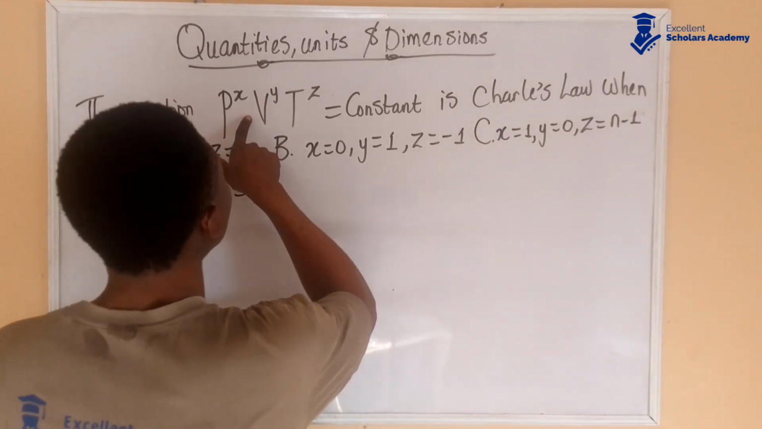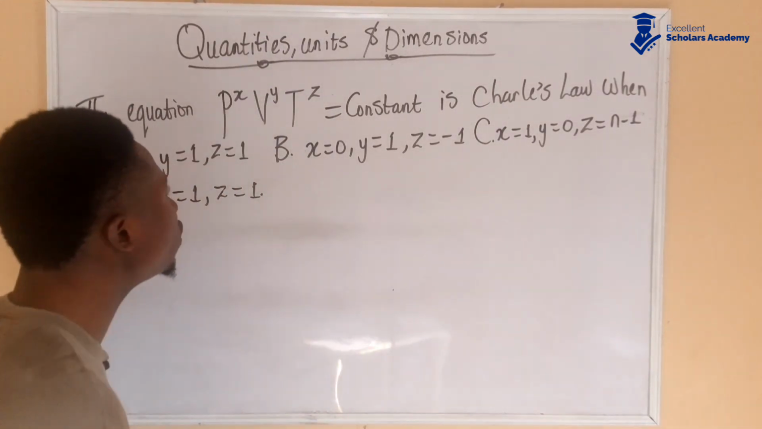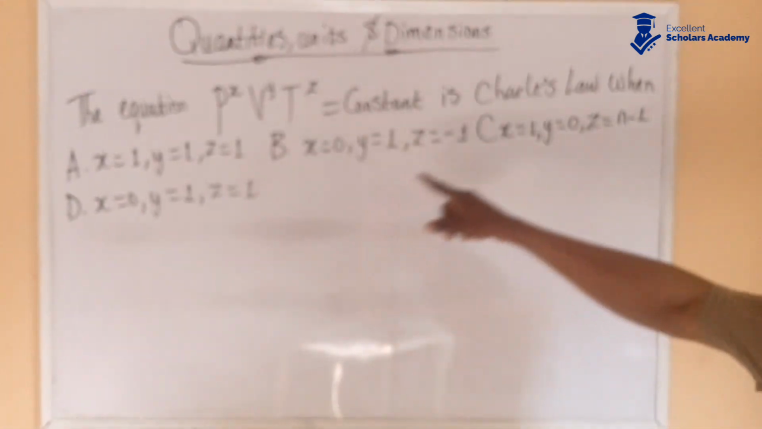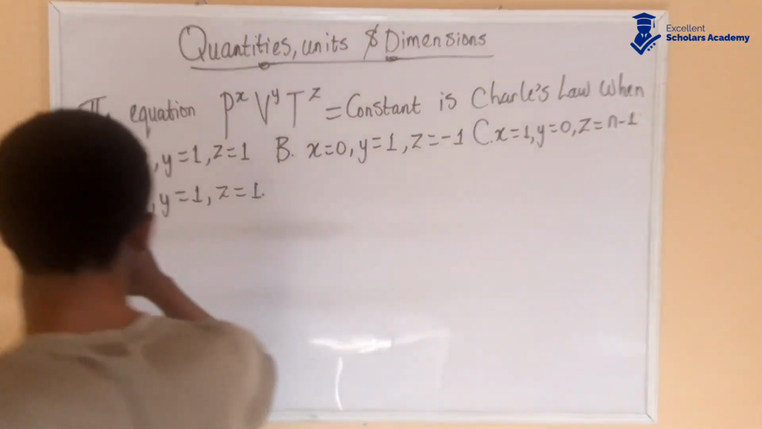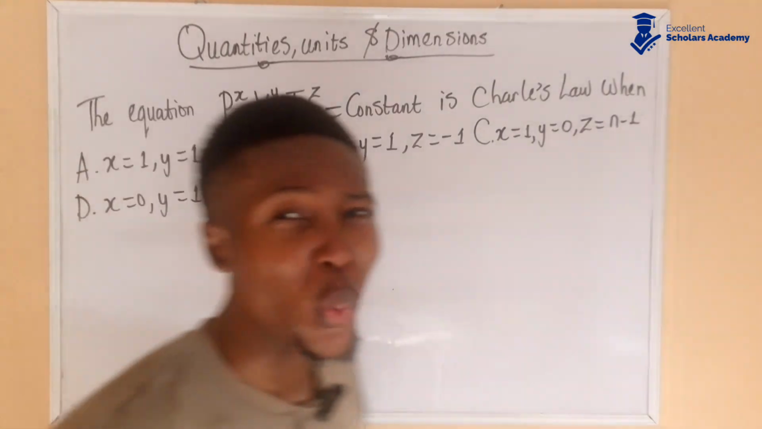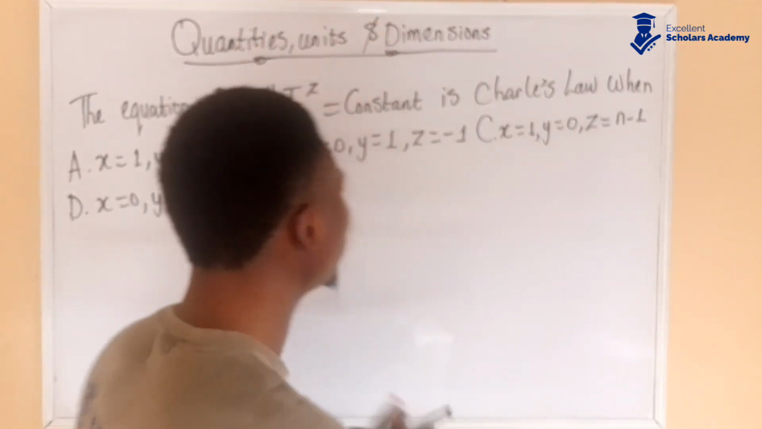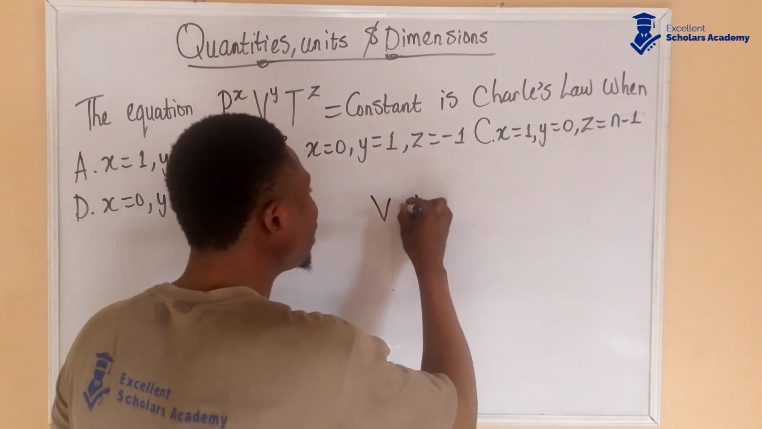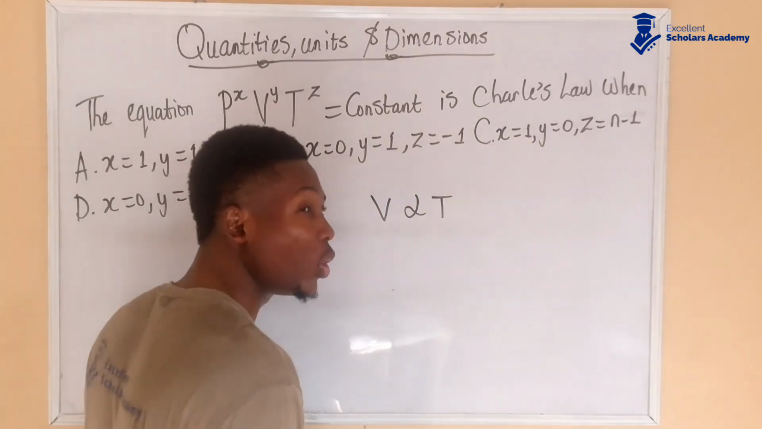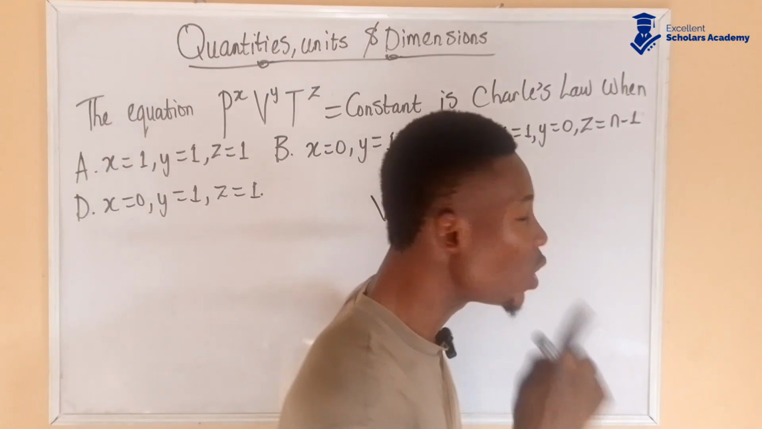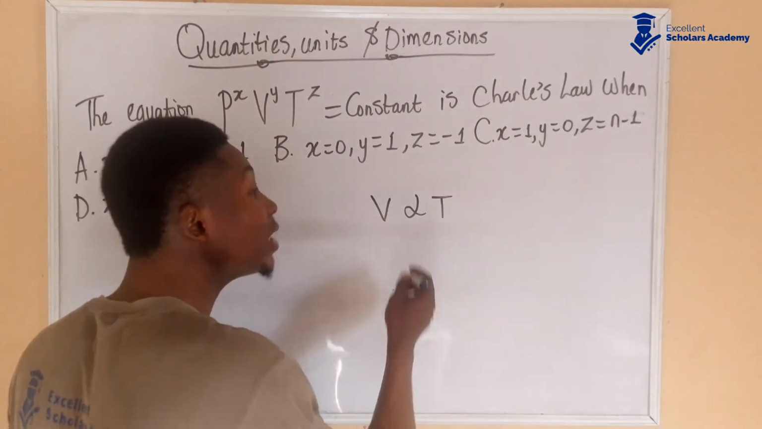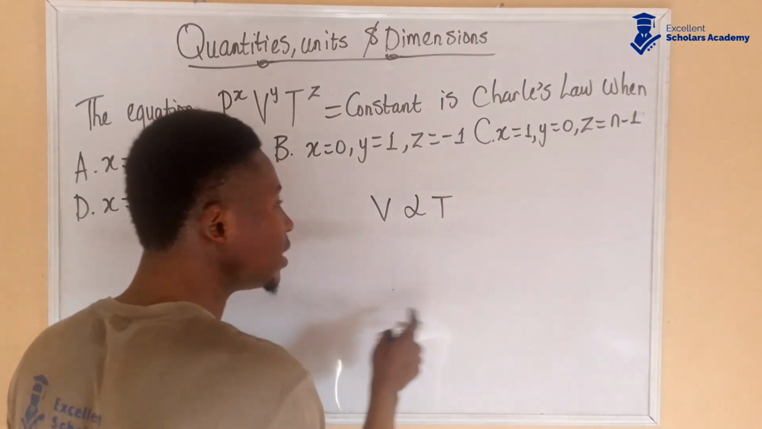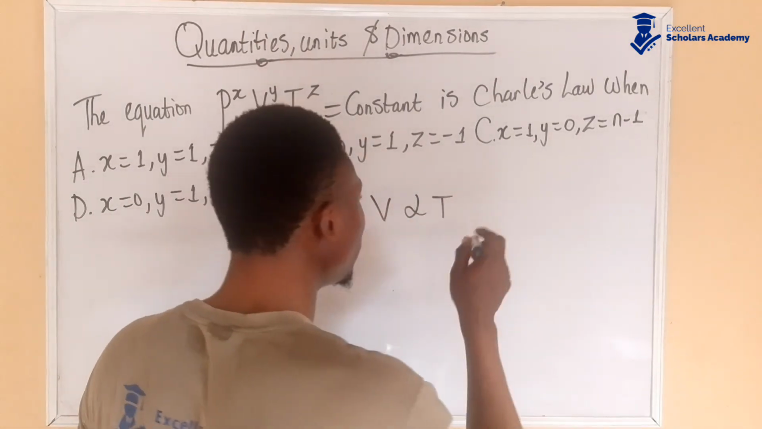The equation P to the power of x, V to the power of y, T to the power of z is equal to constant is Charles' law when the following conditions are given in the options. Before we can solve this question, we have to understand what Charles' law is. Charles' law states that the volume of a given mass of a gas is directly proportional to the temperature, provided that the pressure remains constant. Directly proportional, or directly varies as the temperature.